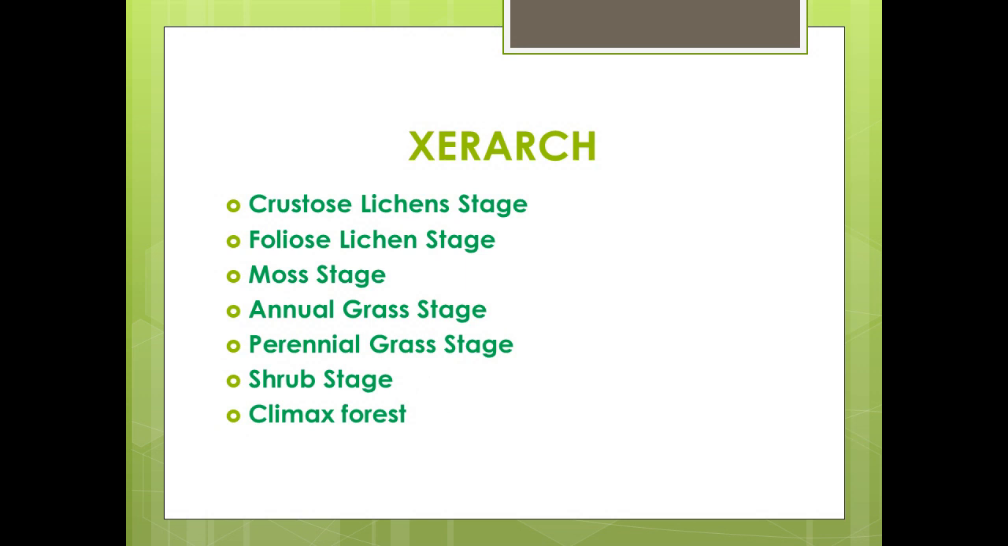Now the next kind of succession is xerarch succession. It is a biotic succession that occurs in a xeric or dry environment like bare rock. Succession occurring on bare rock is called lithosere. It takes place in dry areas and the series progresses from xeric to mesic conditions. The first stage is the crustose lichen stage. A barren rock is soilless and waterless.